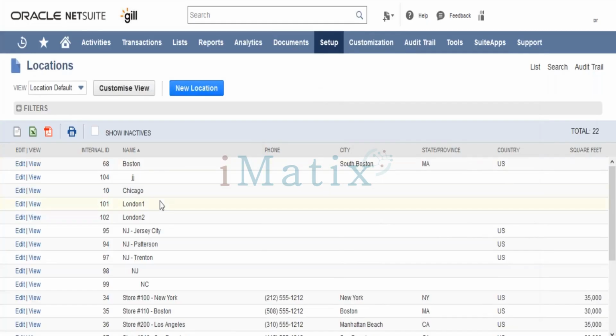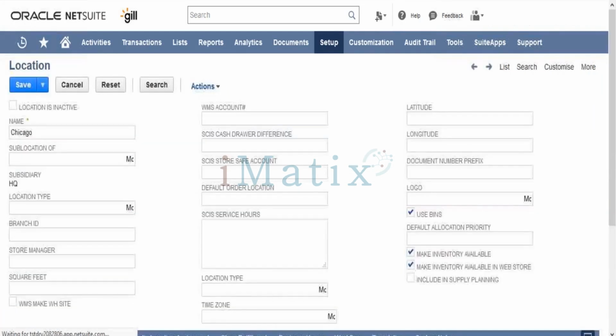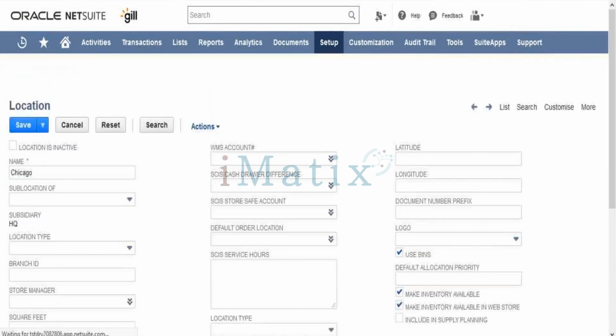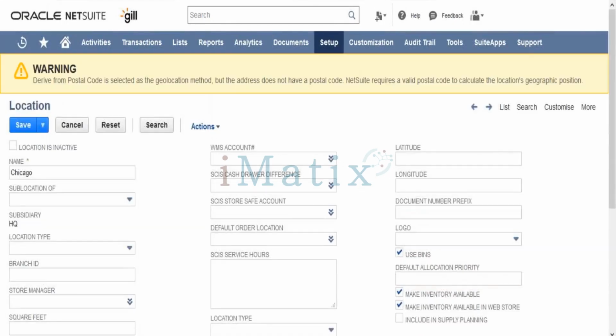Here you can see the list of locations. In case I want to edit a particular location, I can just click on edit. In case I want to create a new one, I can do that as well. I'll go ahead and edit Chicago. You'll see that most of the fields are similar to subsidiaries, with some changes. Under location as well, you can have a parent-child relationship.